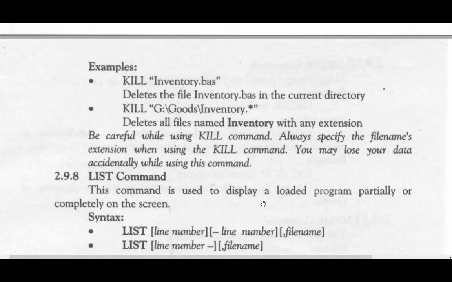Kill, double quotation, G colon, slash goods slash inventory dot asterisk. It will delete all the files that have the name inventory with any extension. Be careful while using the kill command. Always specify the file name's extension when using the kill command. You may lose your data accidentally while using this command. You have to be well aware of what you are trying to delete. If you are not, then you will lose your important data.